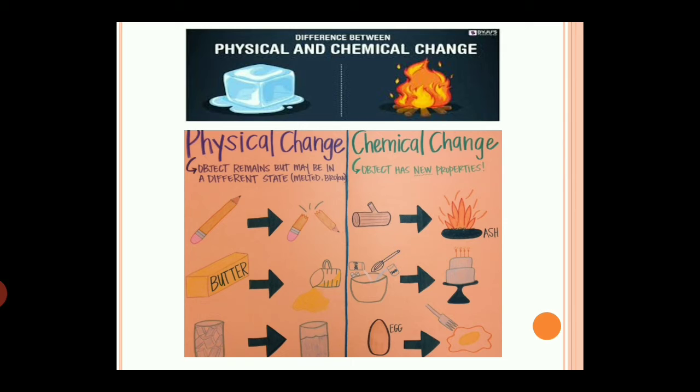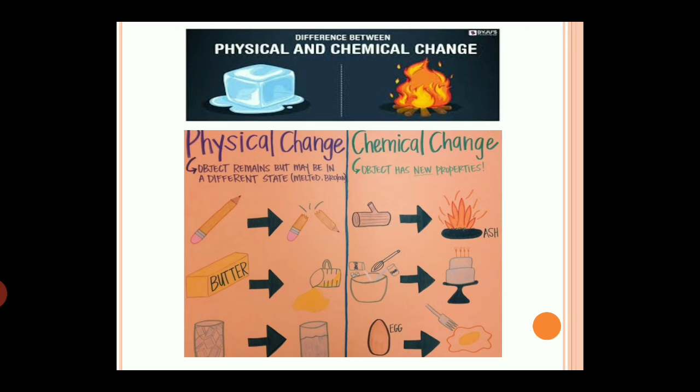Next, in a physical change, no new substance is formed, while a chemical change is always accompanied by one or more new substances. Here, if I heat butter, it will remain butter only, while if I bake an egg, an omelette or something else can be formed.